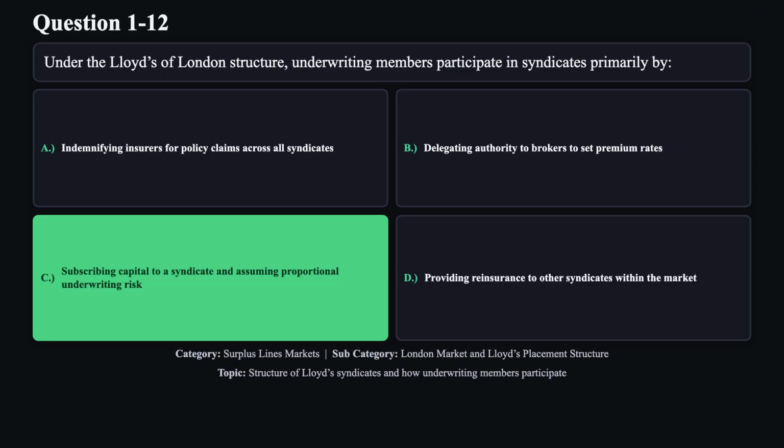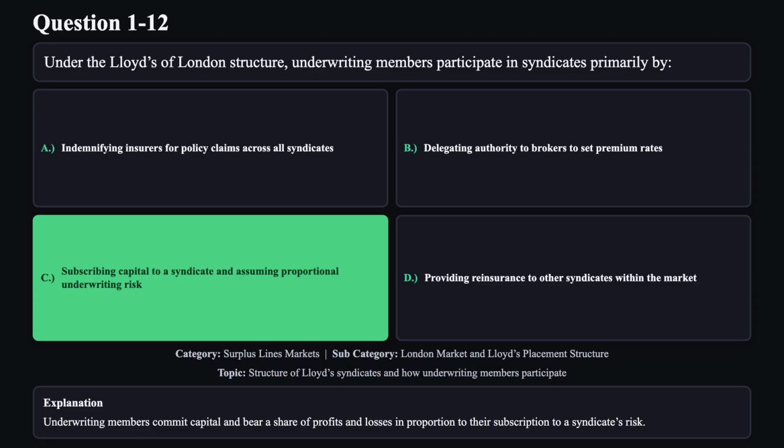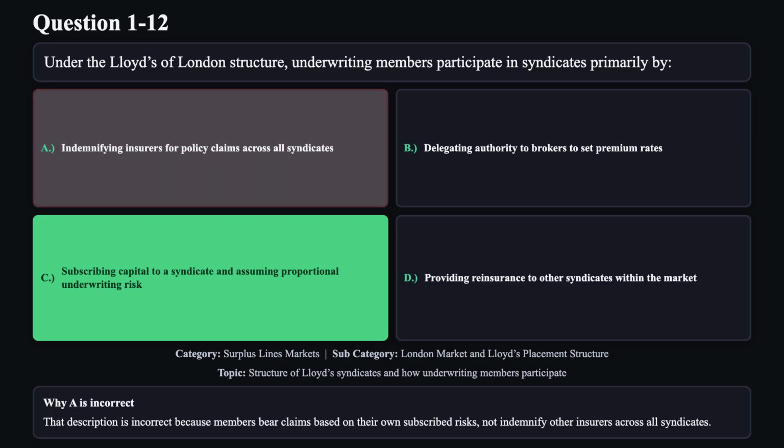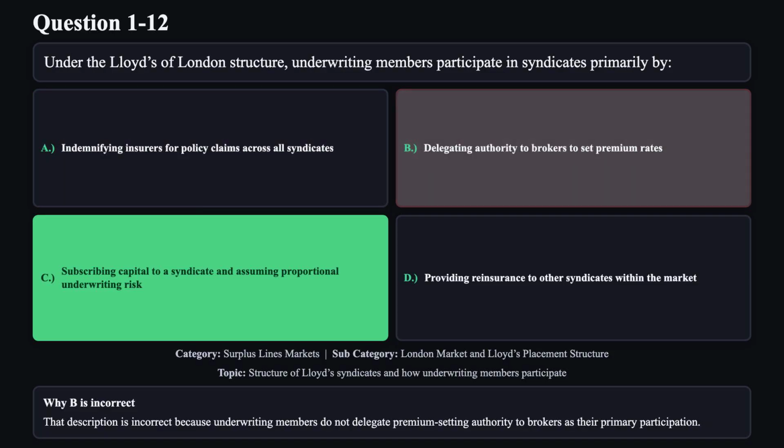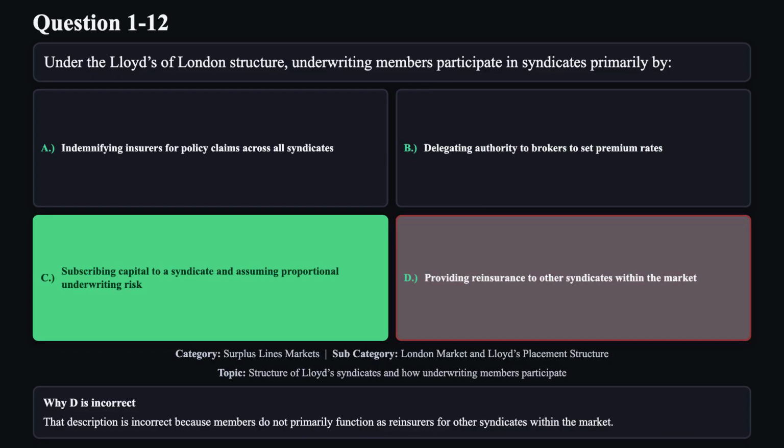The correct answer is C. Underwriting members commit capital and bear a share of profits and losses in proportion to their subscription to a syndicate's risk. Reason A is not correct. That description is incorrect because members bear claims based on their own subscribed risks, not indemnify other insurers across all syndicates. Reason B is not correct. That description is incorrect because underwriting members do not delegate premium setting authority to brokers as their primary participation. Reason D is not correct. That description is incorrect because members do not primarily function as reinsurers for other syndicates within the market.